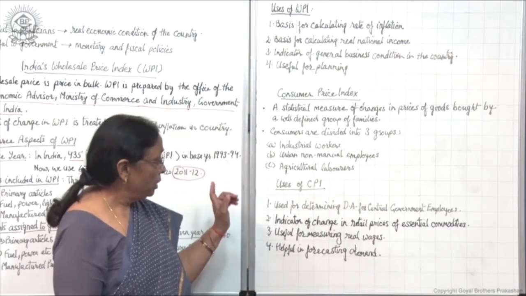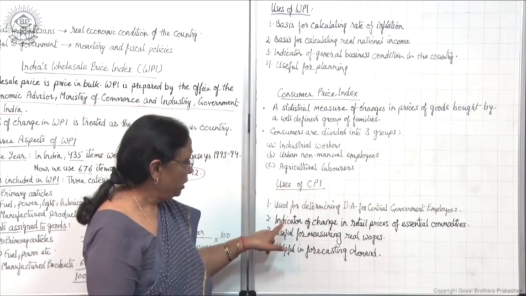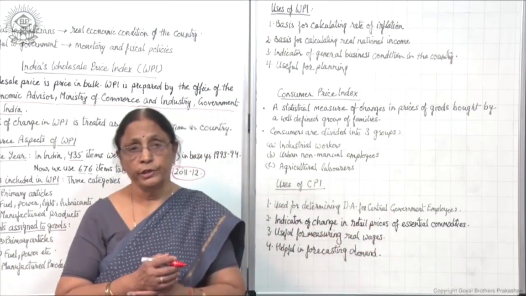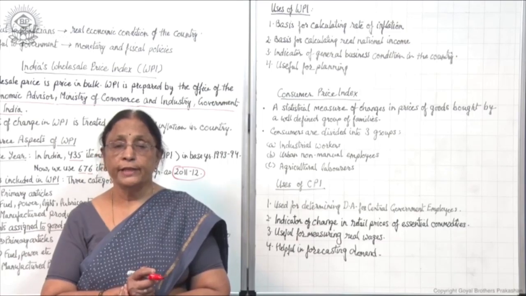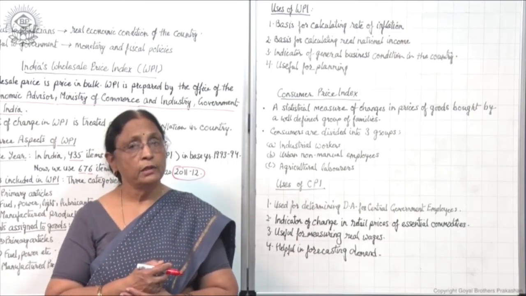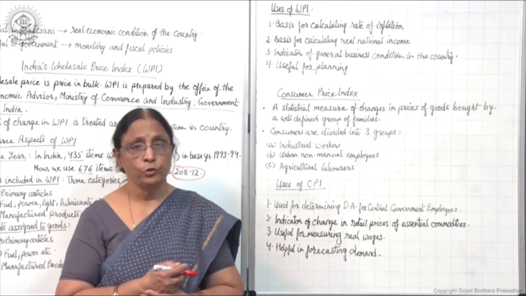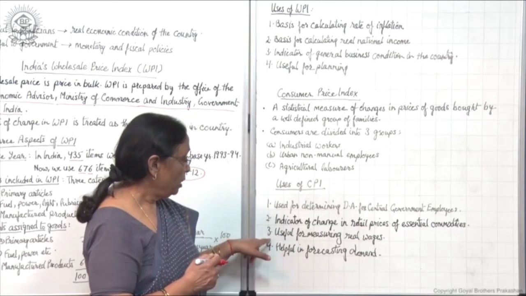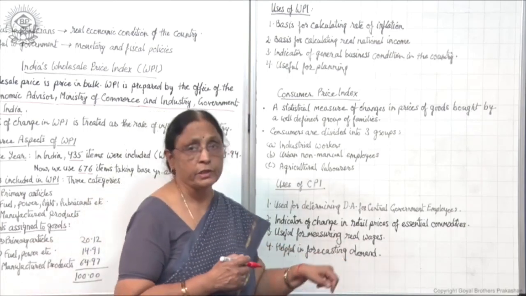Now here, CPI indicates the change in retail prices of essential commodities, because here we are selecting only basic essential commodities used by the majority of consumers. So it is an indicator of change in retail prices, useful for measuring real wages.